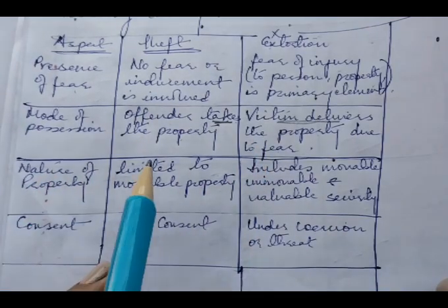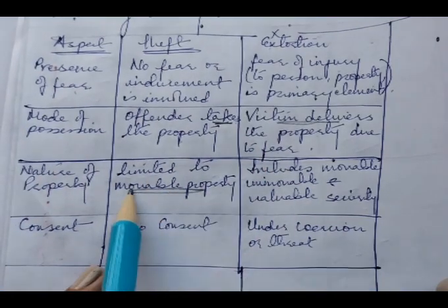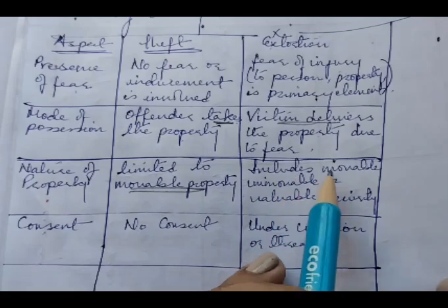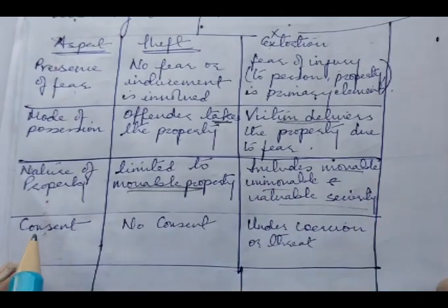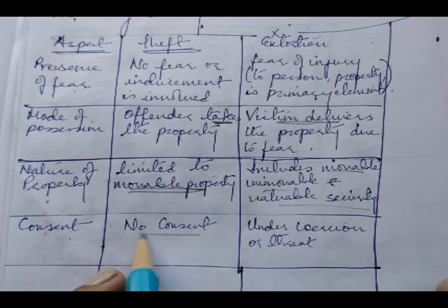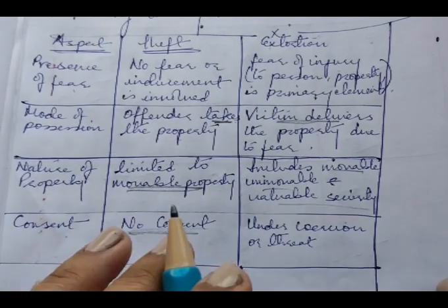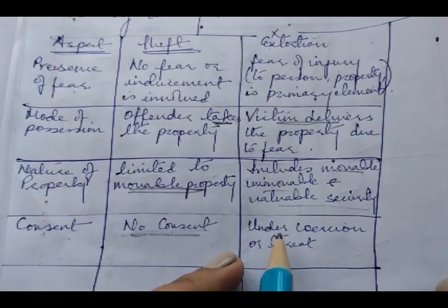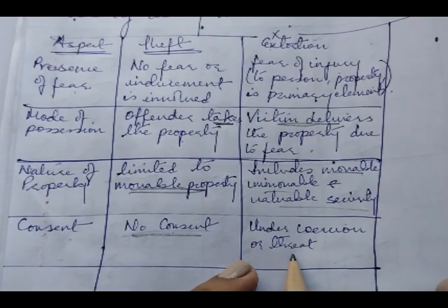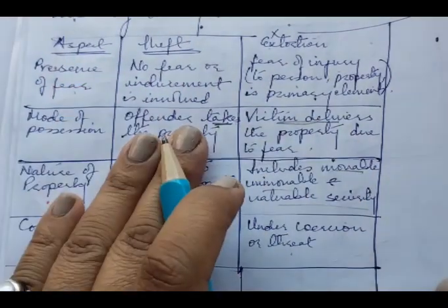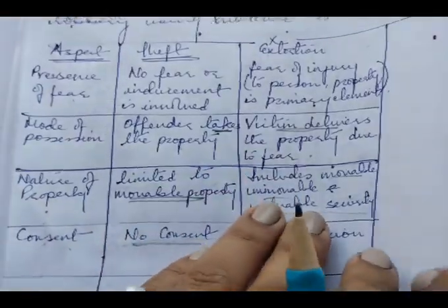The nature of property in theft is limited to movable property, whereas in extortion it is movable, immovable and other valuable security. Here in theft there is no consent, it is without the consent of the person, whereas in extortion the consent is obtained under fear or coercion or threat. So this is the difference between theft and extortion.